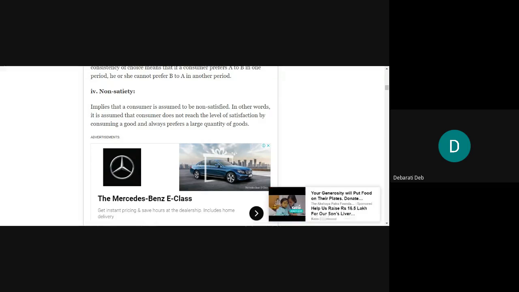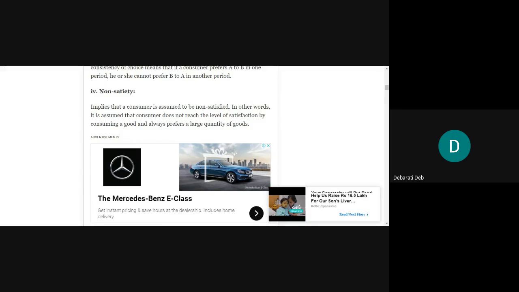It assumes that the consumer does not reach the level of satisfaction. In cardinal utility, we said that a consumer is satisfied and his marginal utility keeps diminishing. We did not say any other concept other than that. But in the ordinal approach, the consumer will not reach the level of satisfaction by consuming a good. If I buy a packet of chips, you cannot say that I am satisfied. This satisfaction term is not used here.